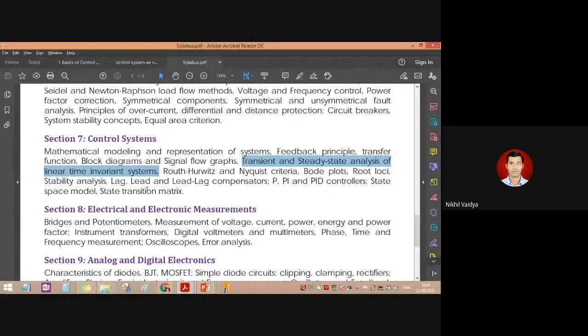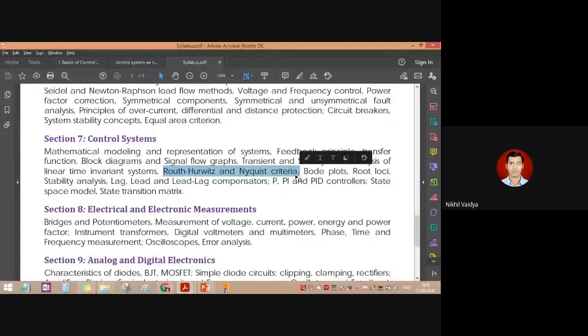Clearly visible. Okay, so we will move ahead now. So transient and steady state analysis of linear time invariant systems, called LTIS. Here there are two analyses we have to do, transient and steady state. Generally in our syllabus, steady state analysis we study in control system 1 and transient analysis we study in control system 2. Then we have the RH criteria, that is Routh-Hurwitz, and the Nyquist criteria.